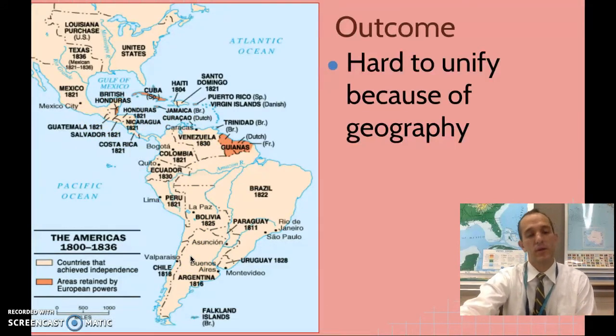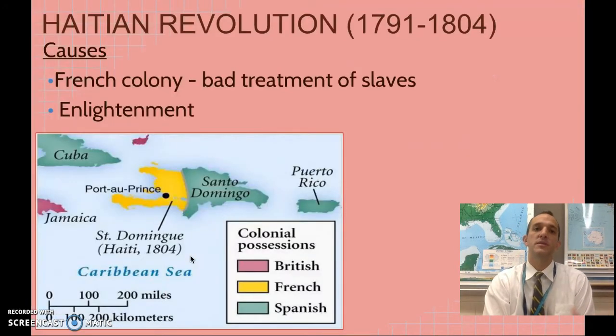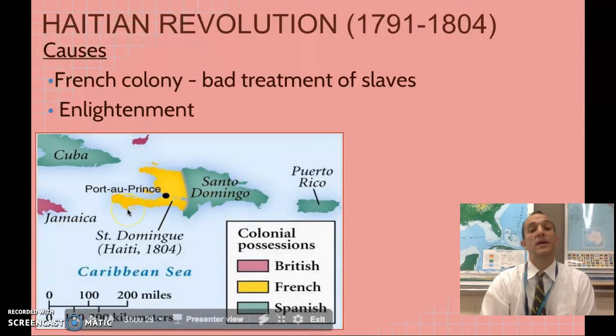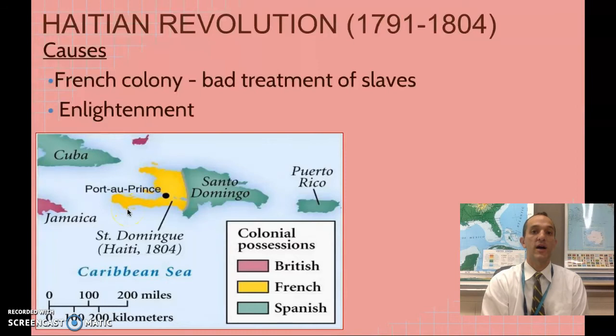So therefore they didn't. And now today, if you look at Latin America, all of these places are separated because of their geography. Another revolution that happens is in Haiti. And in Haiti, which is located right here, this is the Dominican Republic. This is Puerto Rico, Jamaica, Cuba. Haiti is part of this island, which is connected with the Dominican Republic. In Haiti, they are a French colony.